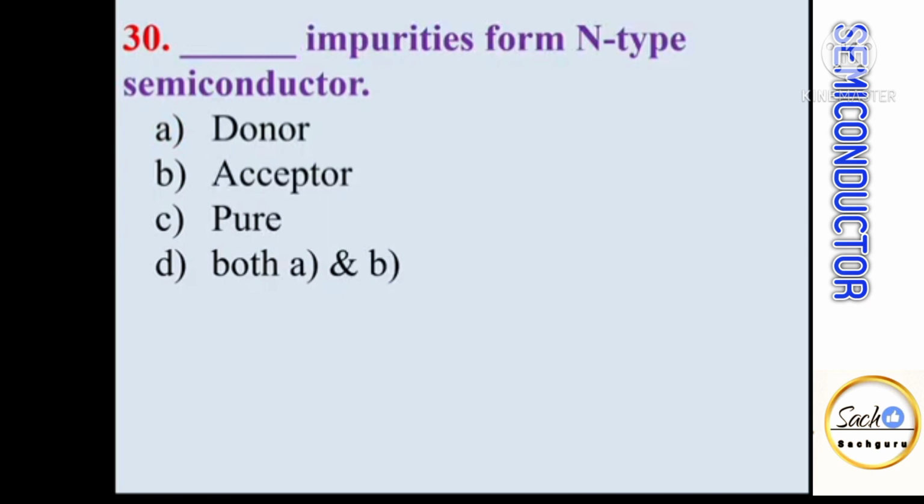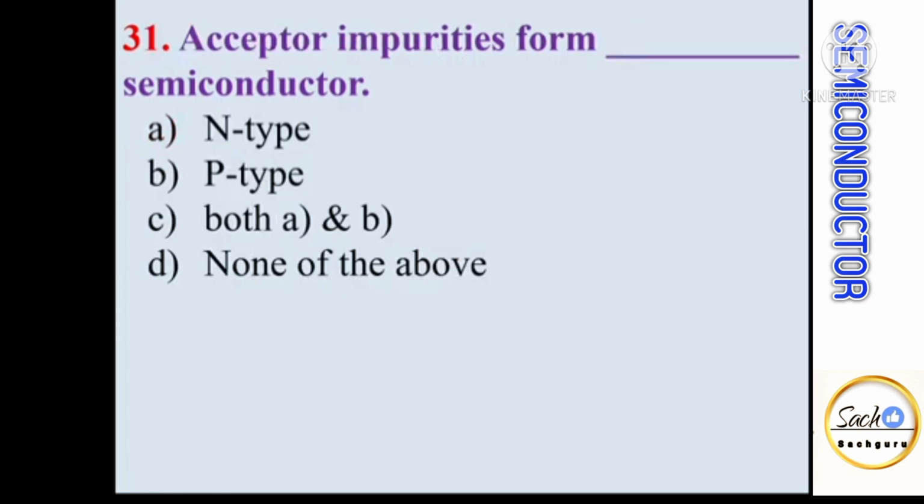Dash dash impurities form n-type semiconductors. So to form n-type semiconductor, pentavalent impurity atoms are added, and pentavalent impurity atoms are also called donor impurities. Acceptor impurities form dash dash semiconductor. So acceptor impurities, holes can accept electrons. Acceptor impurities provide a large number of holes, and such type of semiconductor is called p-type semiconductor.